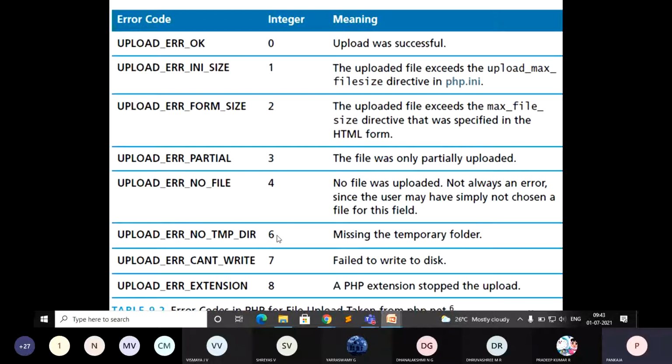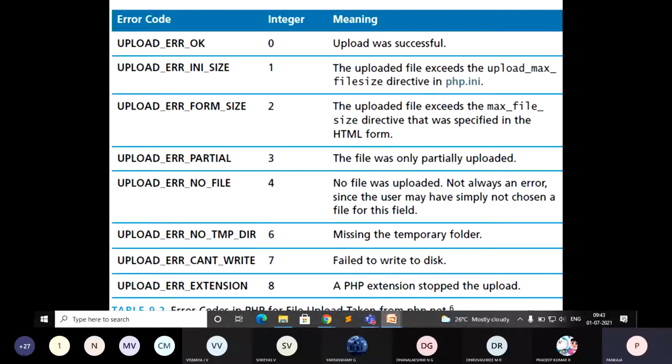Then 6: missing a temporary folder. If the temporary folder where you want to store the file is not available, the integer value returned is 6. Then failed to write to disk. Write to disk means when you are uploading, it has to be stored on the disk, no? If it fails to store on the disk, the error returned is 7. Even though all the other conditions are satisfied, if it returns 7, it is unable to write the file to the disk.